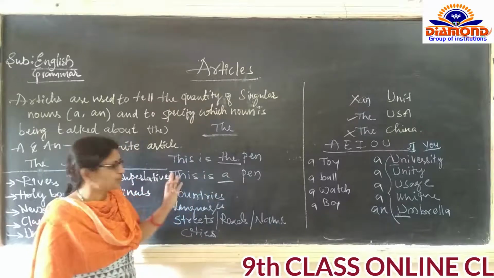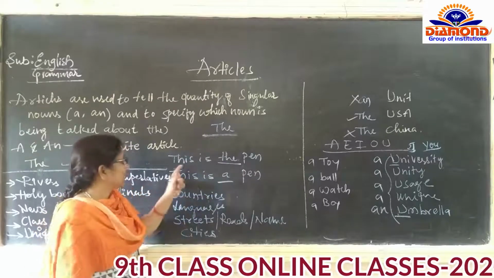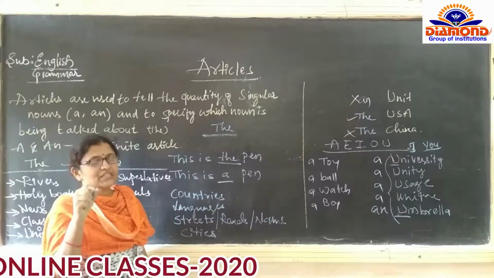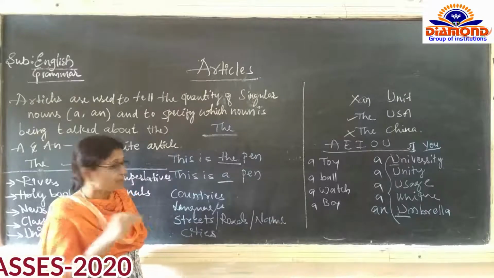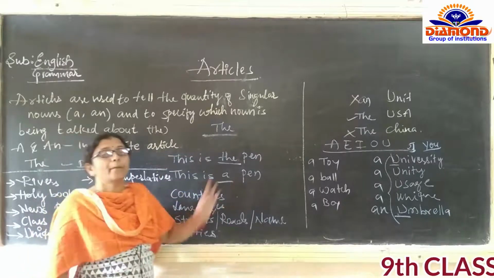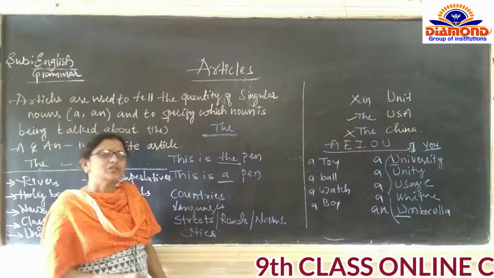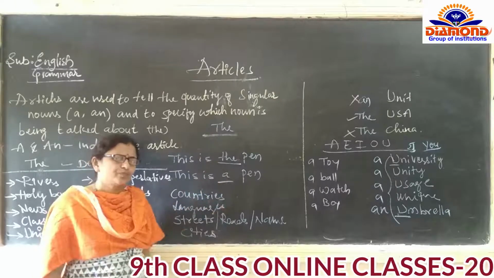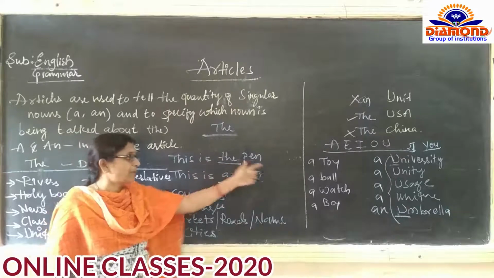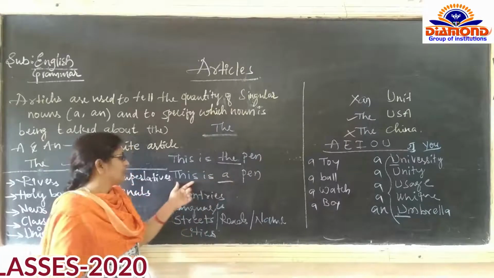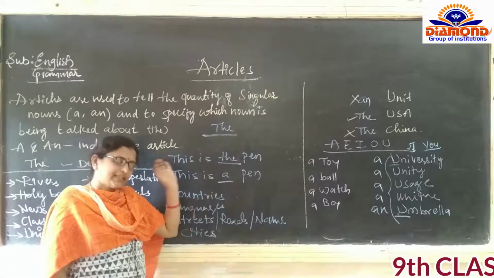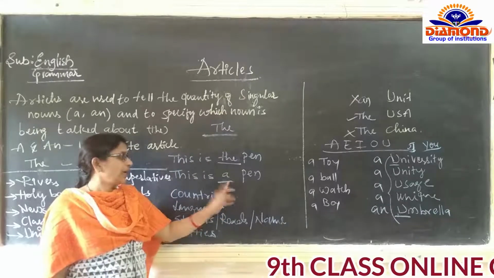With these examples we will clear this. This is the pen which is given by my father. This is a pen. So, what is the difference between these two sentences? Here we have written "the", and here in the same sentence we have written "a".